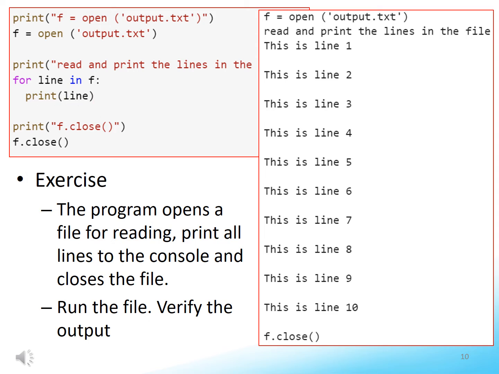The last statement closes the file. Code the program in a Python file. Run the Python file. Verify the output.